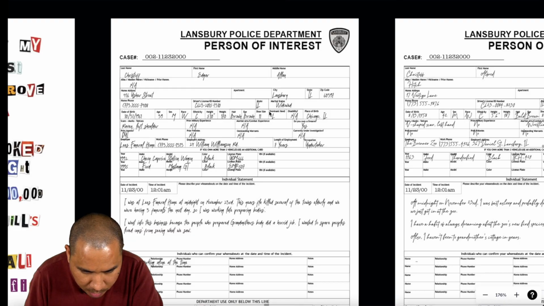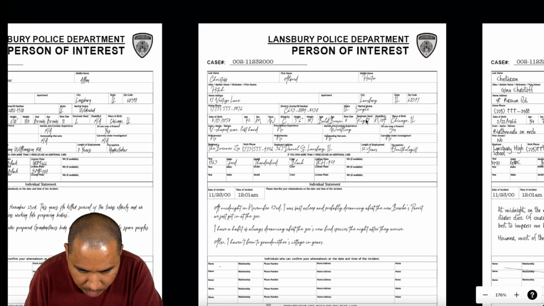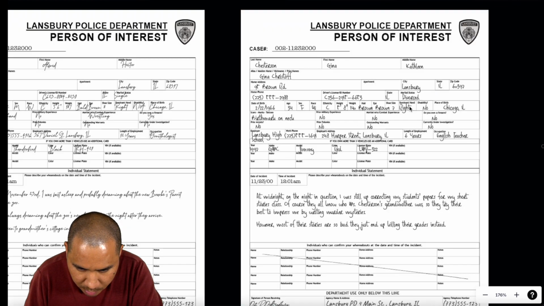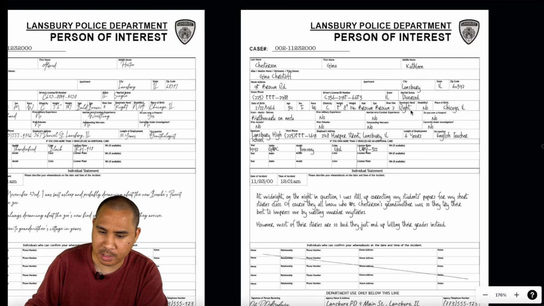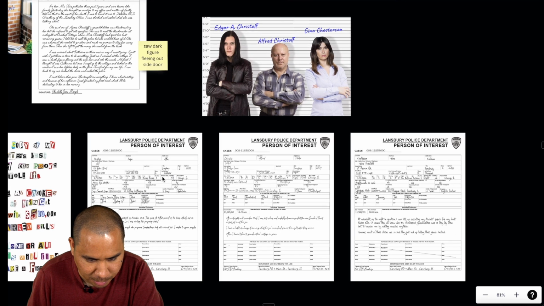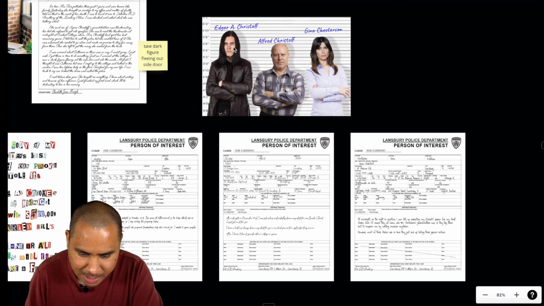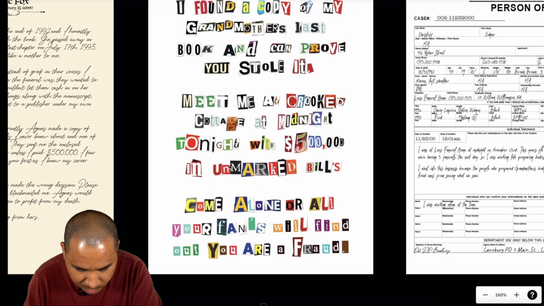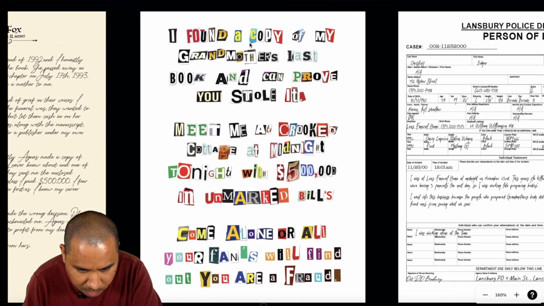So Edgar, we got dominant hand left, Alfred dominant hand right, and Gina dominant hand right. If it comes down to which hand or something, Edgar is left, the only one who's left-handed. So how to do with this letter? Let's look at it carefully.